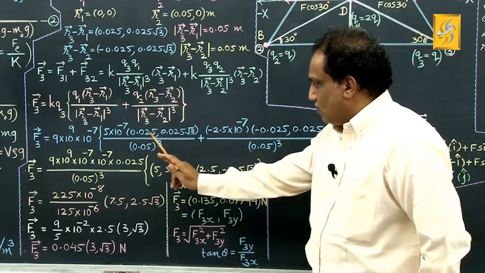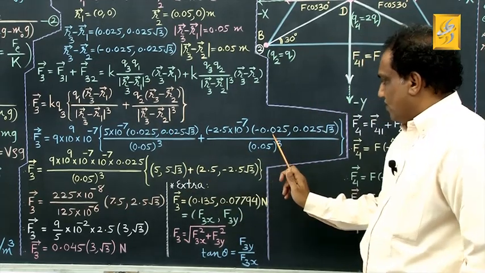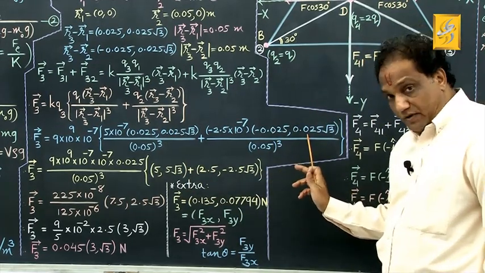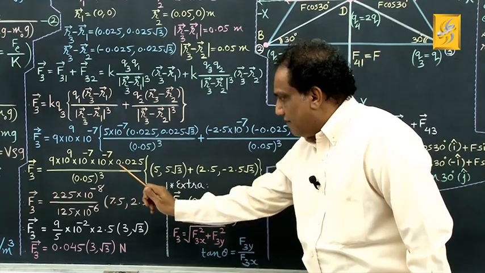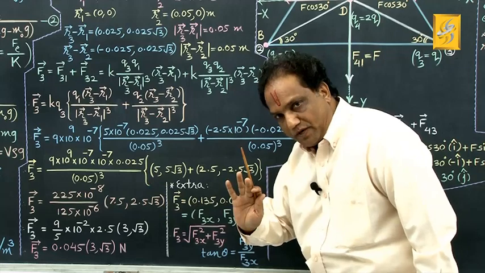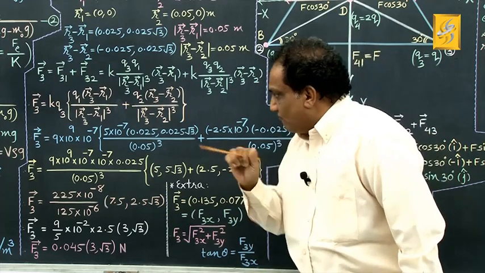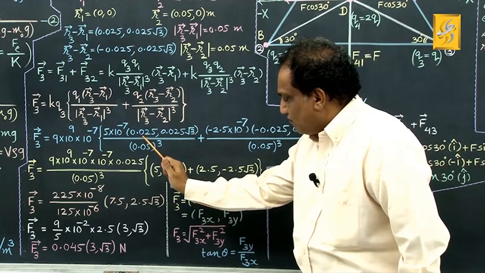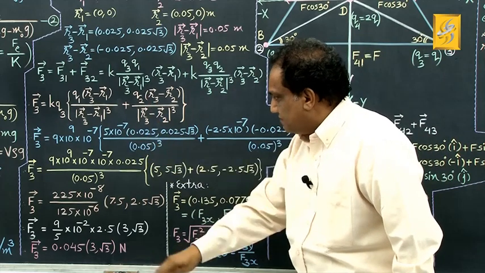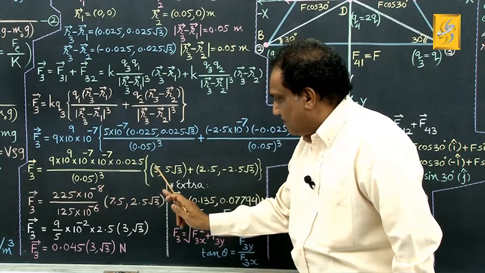Then 0.025, 0.025, 0.025, 0.025, that also I can take common. So I am taking 10 raised to minus 7 also common and 0.025 also common. Then tell me what is left inside the bracket. This 0.025 and 10 raised to minus 7 has gone out. Now left is 5 into 1, that is 5.